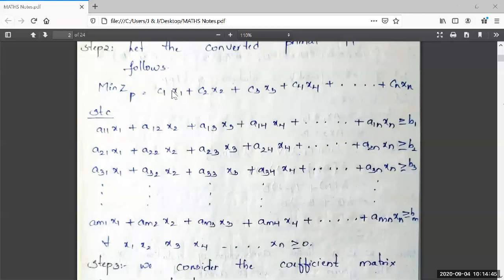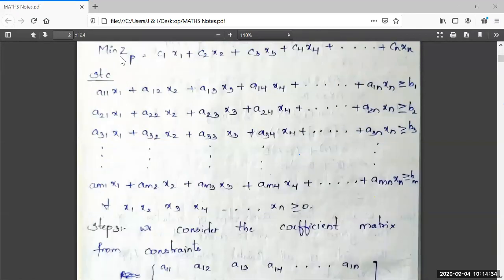That is, instead of Cis we have to write Bjs, and instead of Bjs we have to write Cis in dual LPP. I repeat once again, in primal LPP, if minimum ZP is present, in dual LPP we have to take max ZD, and the greater than or equal to inequality should be written as lesser than or equal to, and in place of Bis we have to take Cjs, and instead of Cjs we have to write Bis.